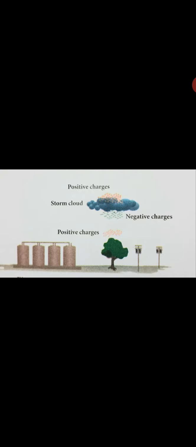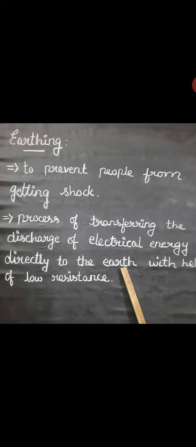Next we will see earthing. Earthing is used to prevent people from getting a shock. In all homes we provide earthing as a safety measure against getting a shock.